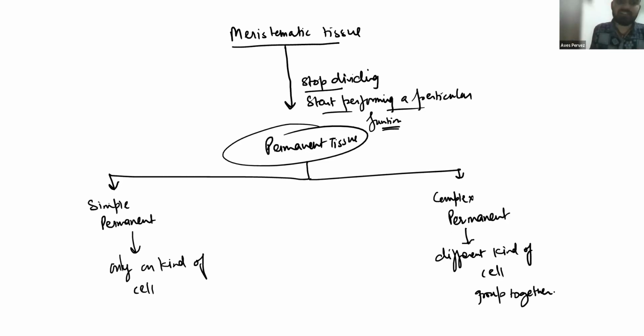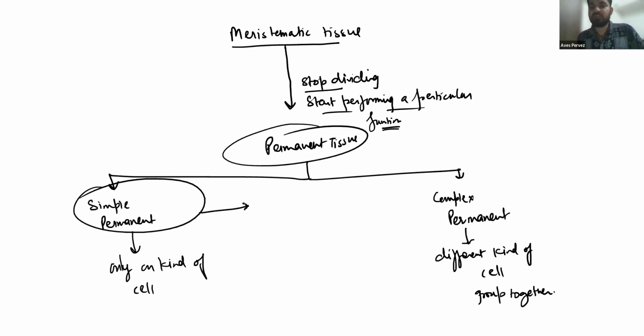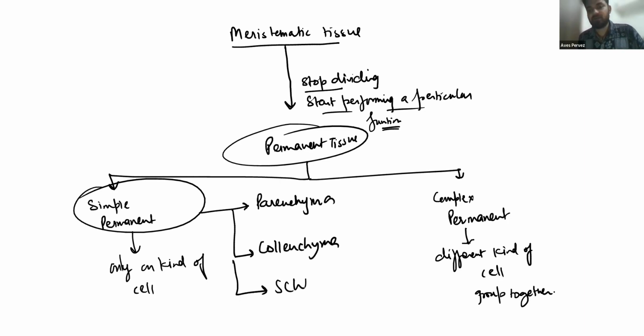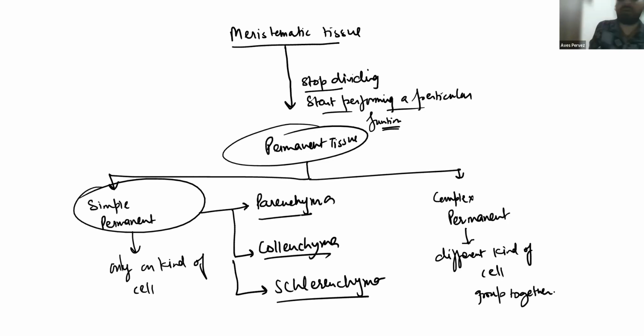So we were discussing the simple permanent tissue, and simple permanent tissue are of various types. One is the parenchyma, the second one is collenchyma, and the third one is sclerenchyma. We have discussed these a little bit. Now we're just going to study each and every one in great detail.